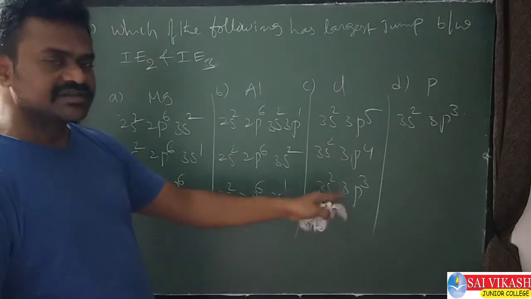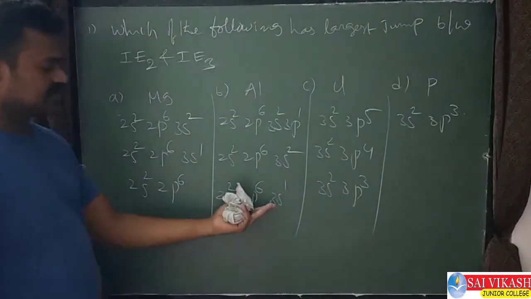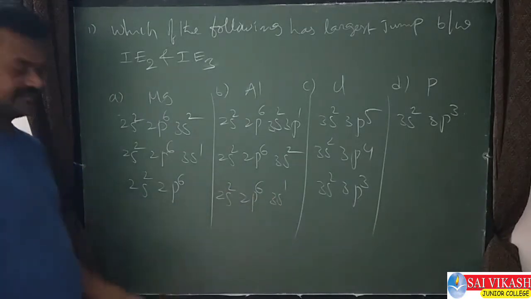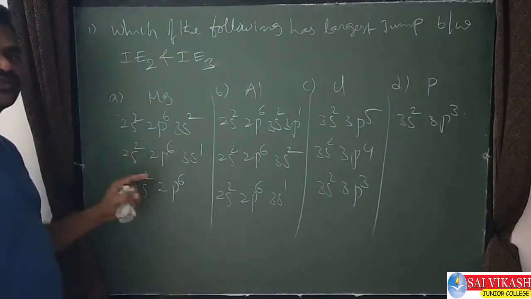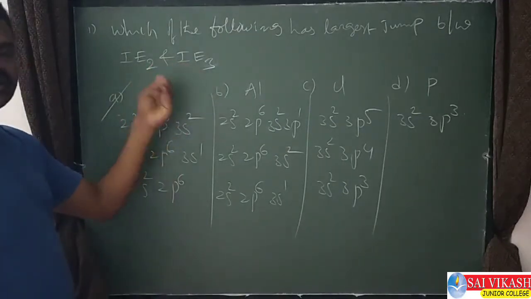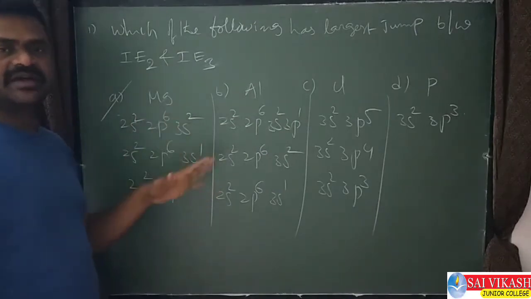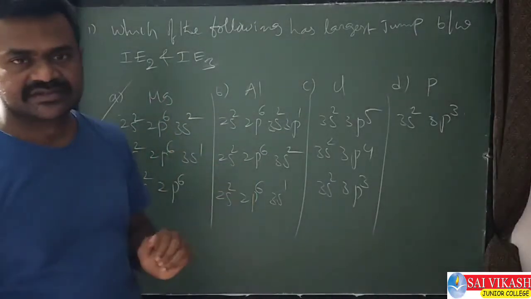Removing the third electron is difficult here, but when compared to this it is easy. Here third electron removal is easy. Here third electron removal is difficult. So that's why this is the answer. Like that, they may ask IE2, IE3 or IE3 to IE4. So this type of questions they may also ask in objective questions.